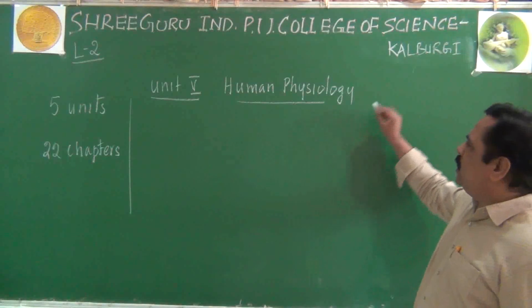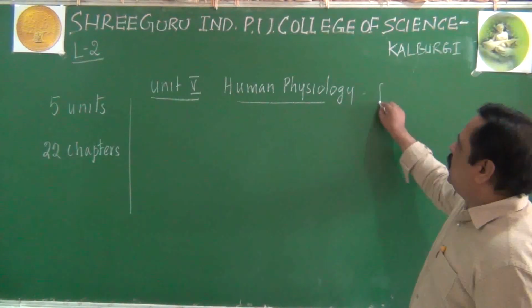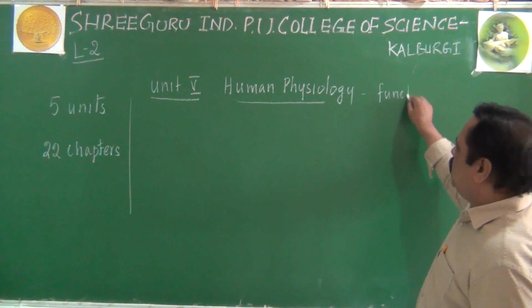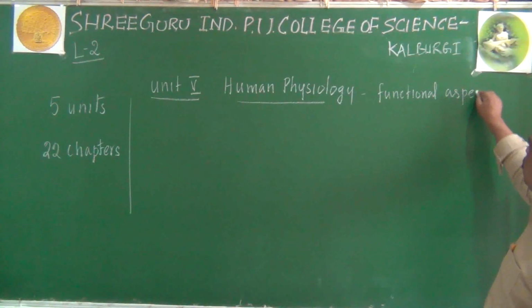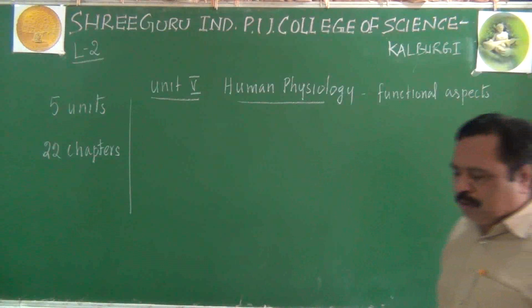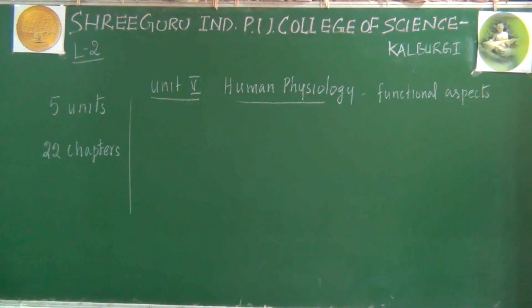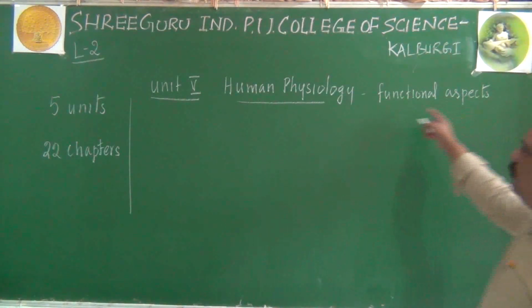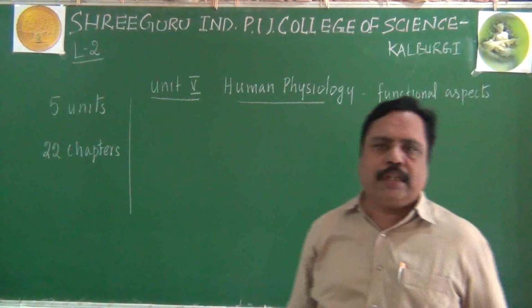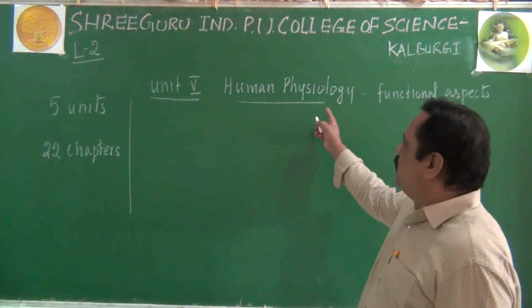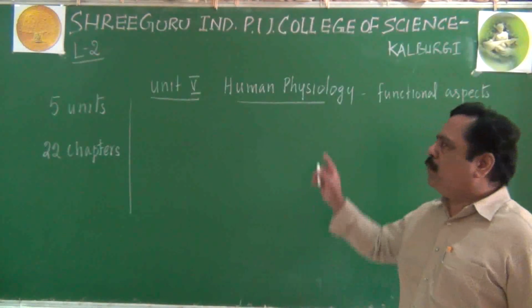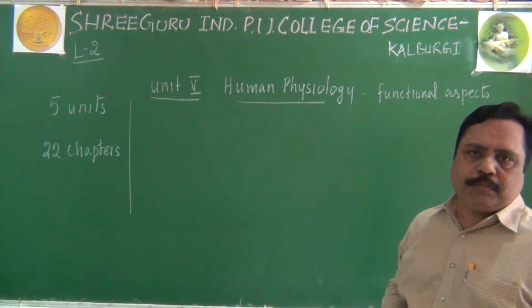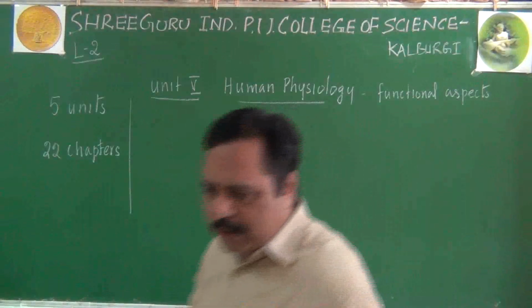The word physiology refers to functional aspects of our body. The functional aspects performed by the human body will be known as human physiology, whereas the functional aspects performed by plants will be called plant physiology. Remember this point.